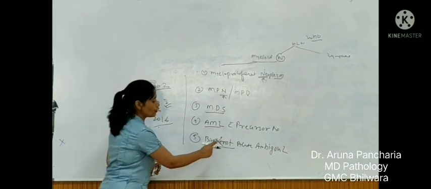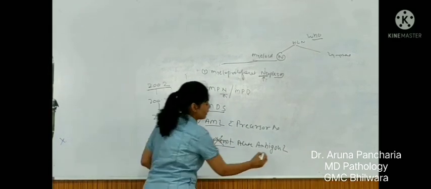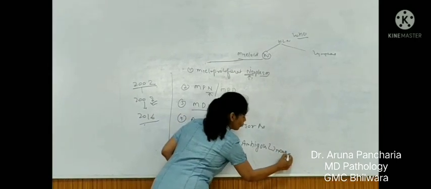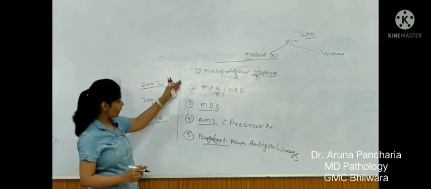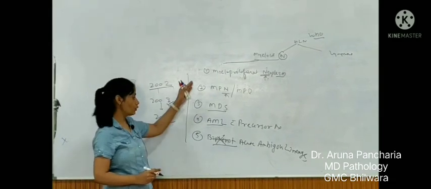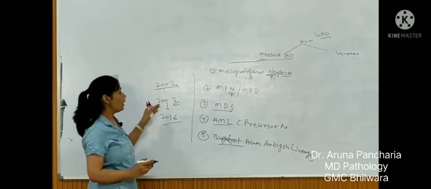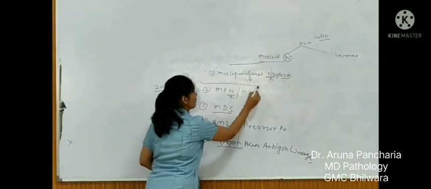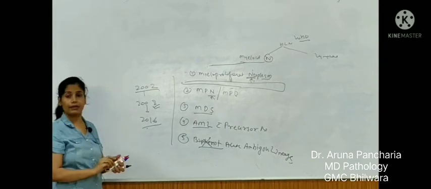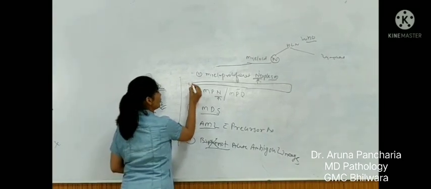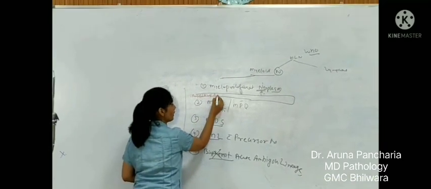So the word acute leukemia of ambiguous lineage was there in 2008, followed by the same in the 2016 classification. These five categories were there in the 2002 classification. The additional one added here in 2008 is myeloid and lymphoid neoplasm